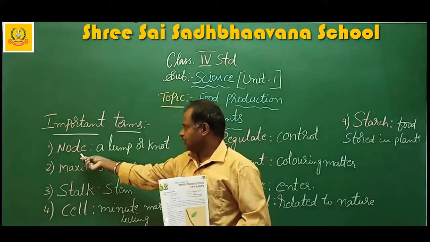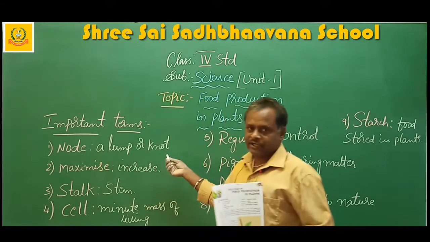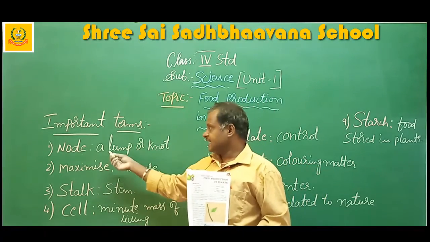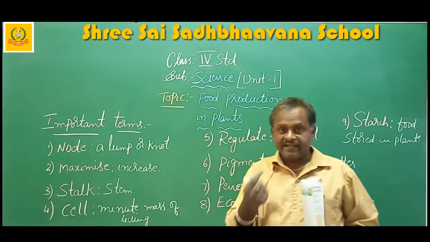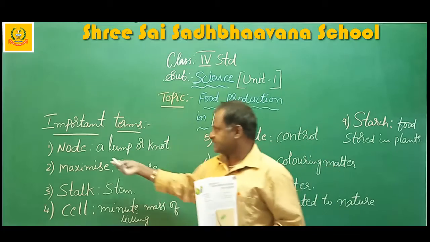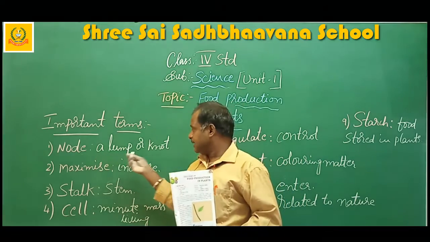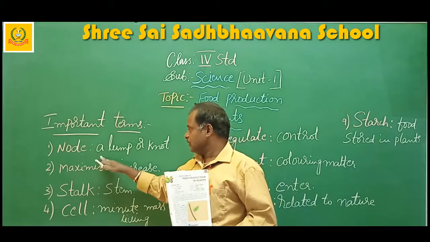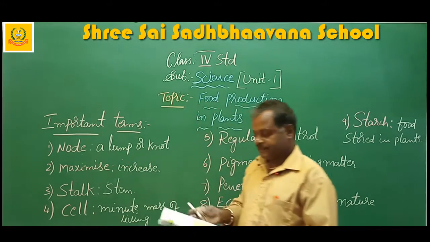See here, node means a lump or knot. That means the starting point of the leaf is called a node. Now you understand what a node is.